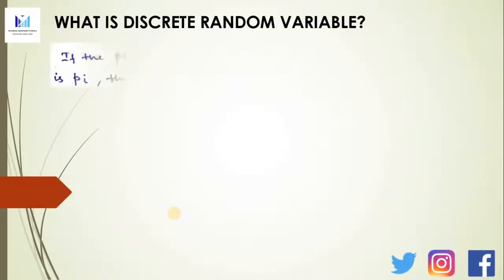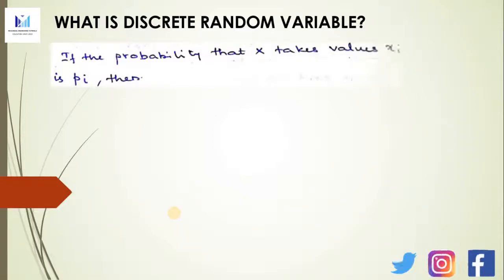Now, if the probability that capital X takes the value xi is pi, then p of X equal to xi will be equal to pi or p of xi.